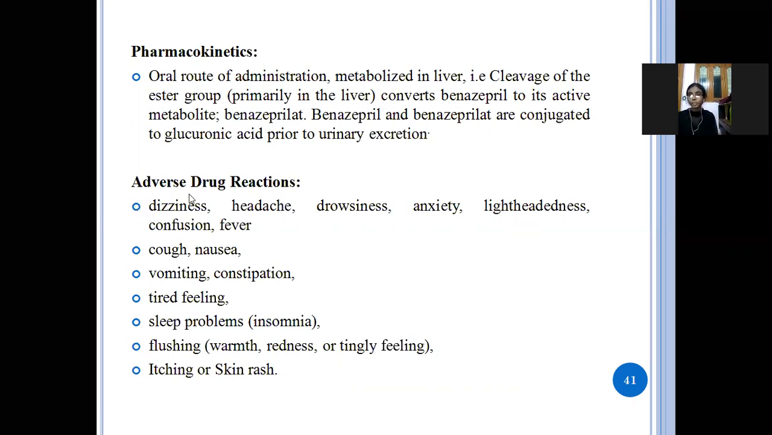Next, adverse drug reactions are dizziness, headache, feeling of drowsiness, anxiety, lightheadedness, confusion, fever, cough, nausea, vomiting, constipation, and tiredness, sleep problems, meaning not able to sleep properly, and flushing, itching, or skin rashes.